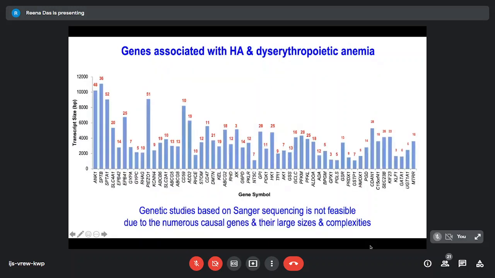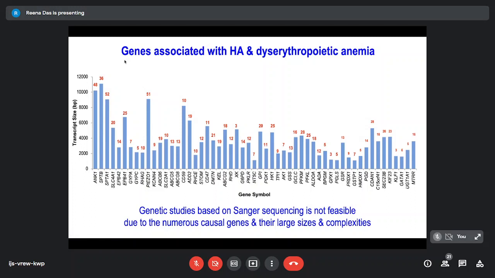Now, what are the genes associated with hemolytic anemia or dyserythropoietic anemia? This is just giving us an idea about the number of genes. The majority, till the PGD, are the genes associated with hemolytic anemias, and then there are some associated with dyserythropoietic anemias. This is telling you the transcript size in base pairs, and you can see that the transcripts are of variable sizes.